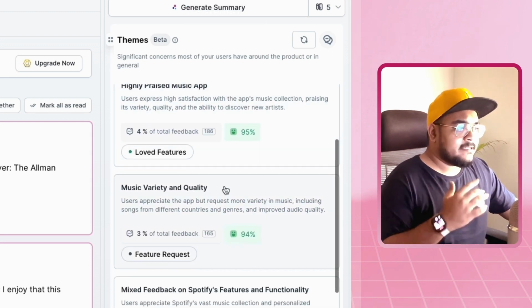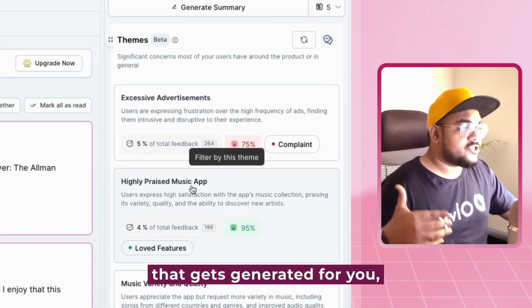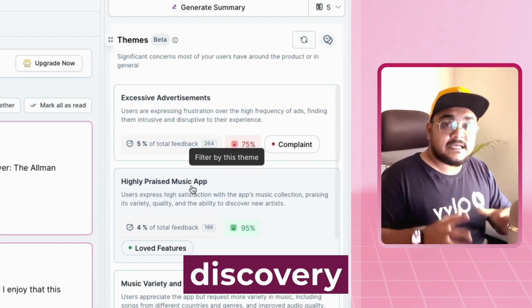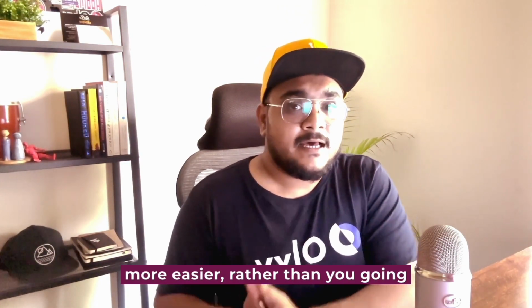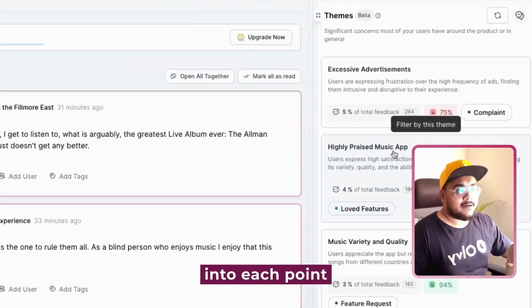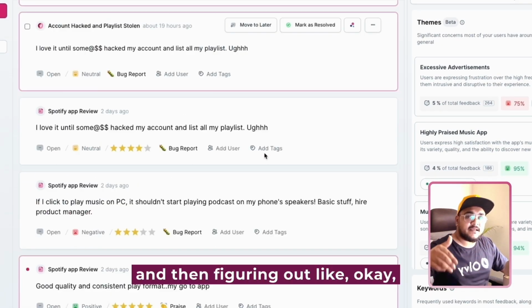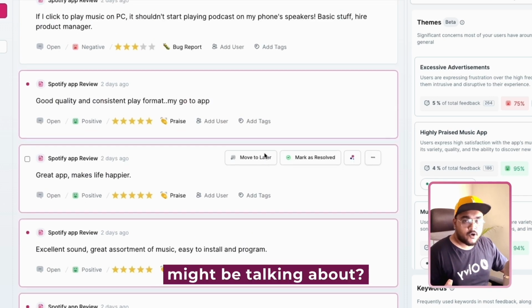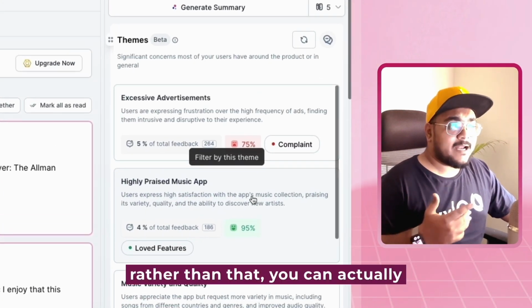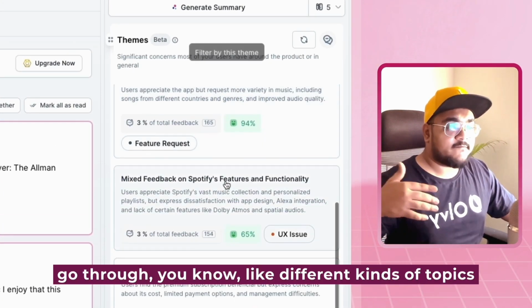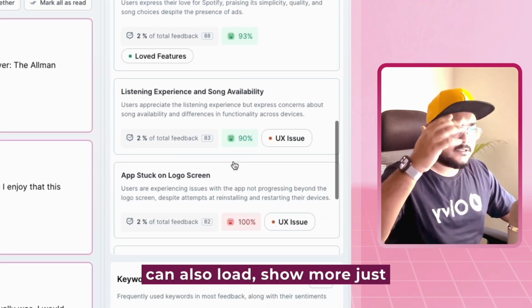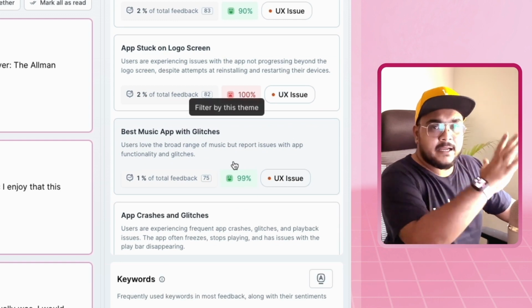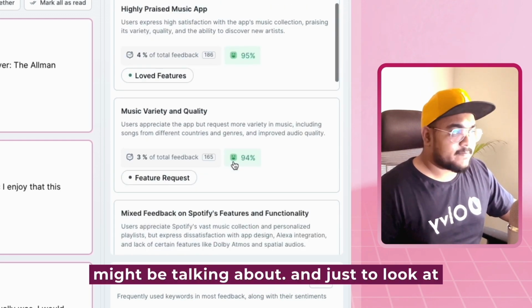Similarly, there are a couple of these themes that get generated for you so that the discovery of your customer feedback becomes much easier, rather than you going into each point of feedback and figuring out what this feedback might be talking about. Rather than that, you can actually go through different kinds of topics. You can also load show more just to see some of the other topics that your users might be talking about.